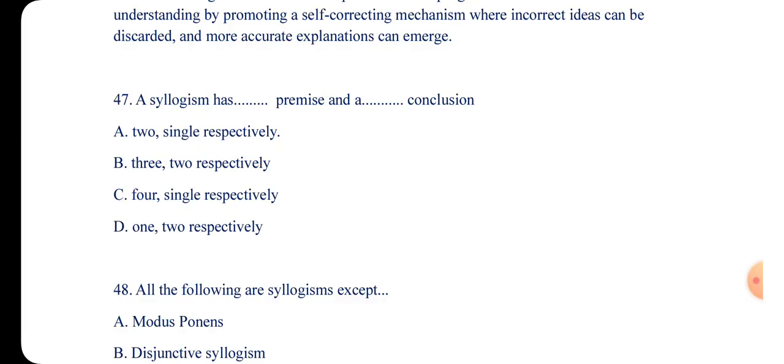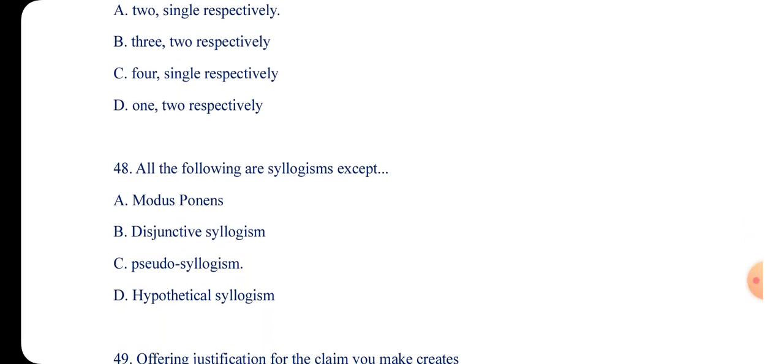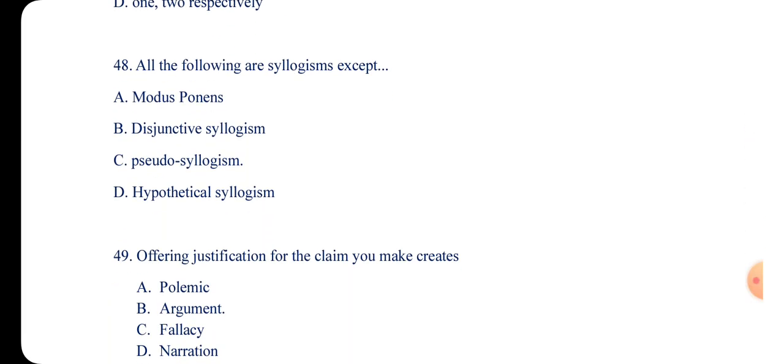If it is 3 and above, we call it enumeration. You can have like 7 premises or 8 premises, it is enumeration. And if it has only one premise and one conclusion, we call it enthymeme.